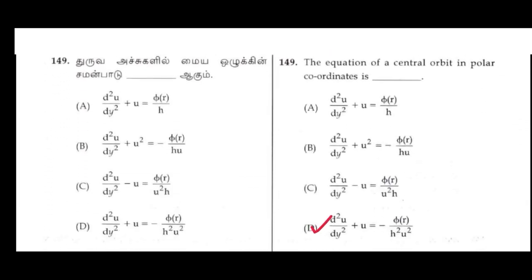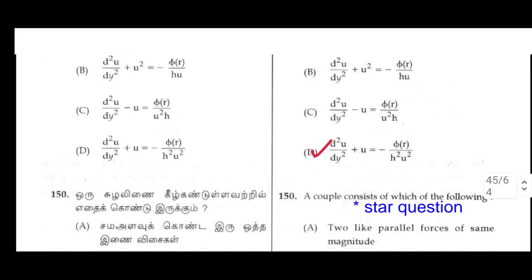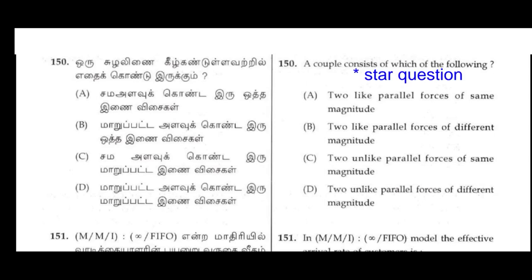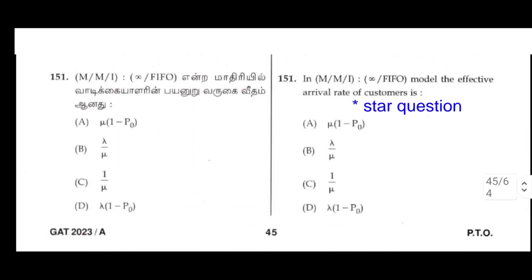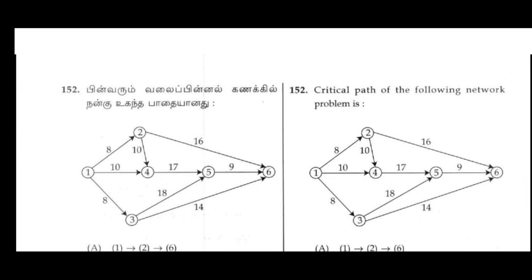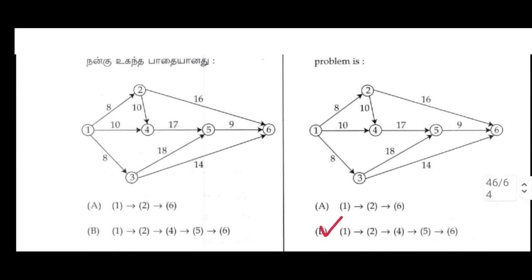149. The equation of the central orbit in polar coordinates is D option, d square u by d theta square plus u equal to minus P by h square u square. 150. The couple consists of which of the following? These are star questions. 151. In the M/M/1 : infinity / FIFO model, the effective arrival rate of customers is, star question. 152. The critical path of the following network problem is B option, 1, 2, 4, 5, 6.